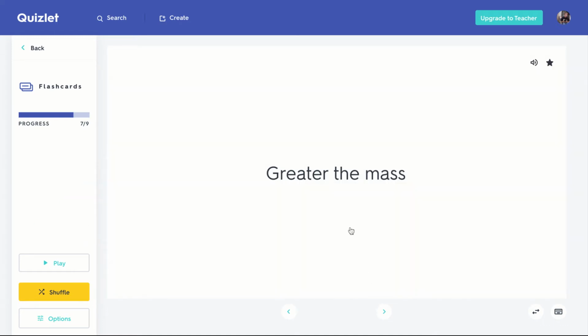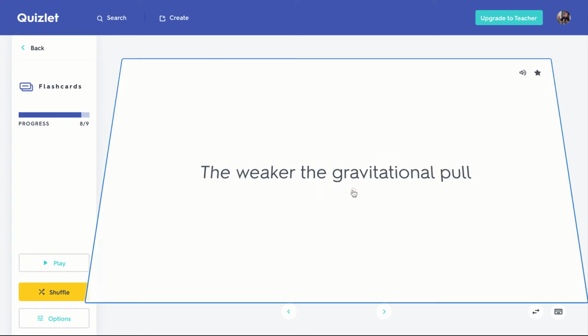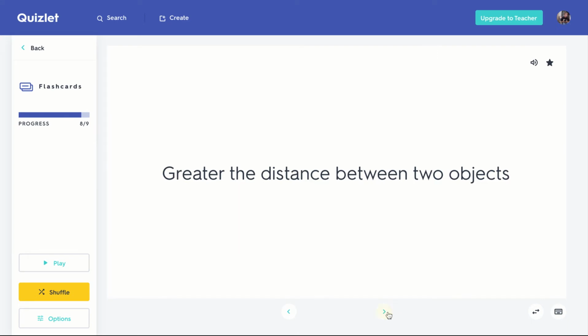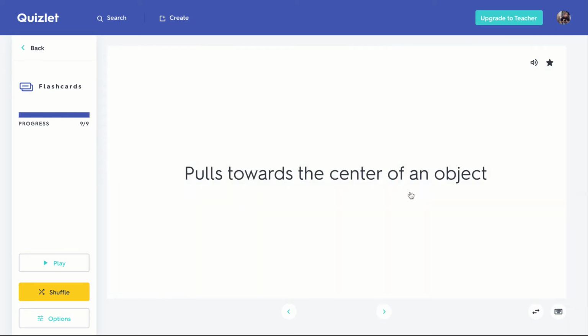Greater the mass. One thing I wanted to say back there about closer distance: I think of it this way. The sun has a lot more mass than the Earth, but I get pulled to the center of the Earth because I'm so much closer. If I was between the sun and the Earth, the sun's gravitational pull would pull me more than the Earth's. The weaker the gravitational pull, that's either the greater distance between the two objects or the lesser mass. Pulls towards the center of an object. Gravity always does that.